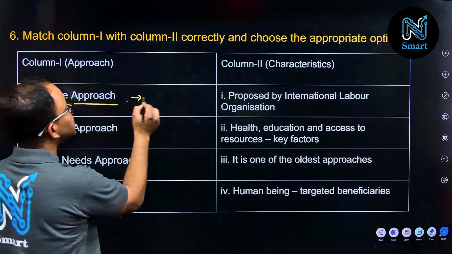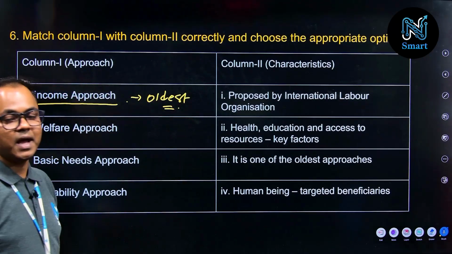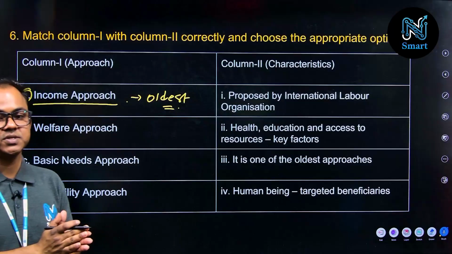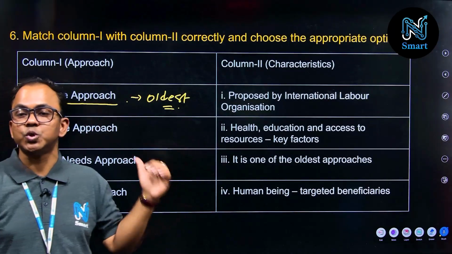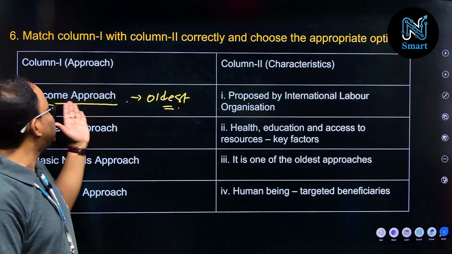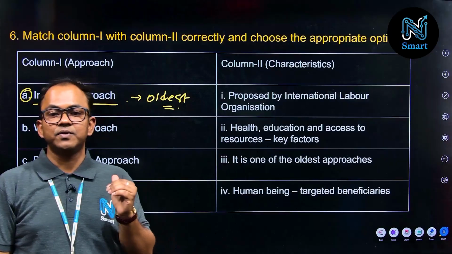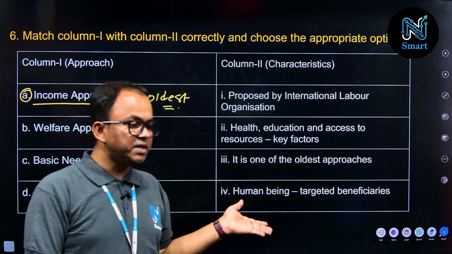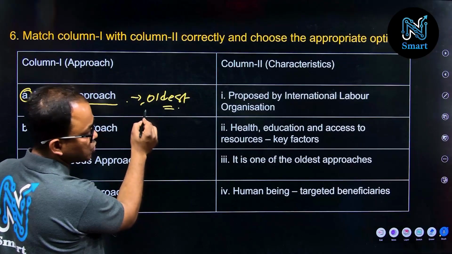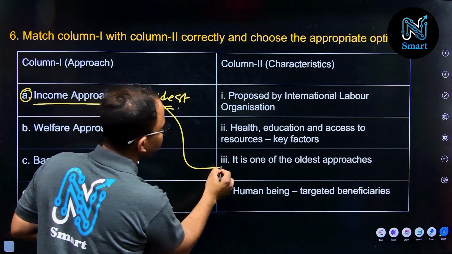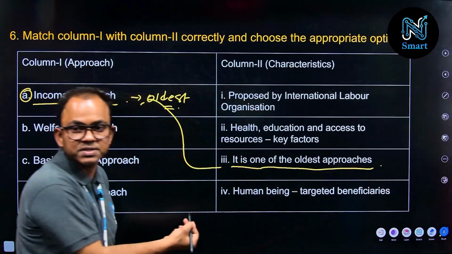of the oldest approach here, oldest method here to measure the development, and you know the formula or the process here, the total income of a country which is divided by its total population, that is this income approach, which is very basic level, that approach here. So we can consider this income approach with these characteristics which is mentioned here. It is one of the oldest approaches, right?